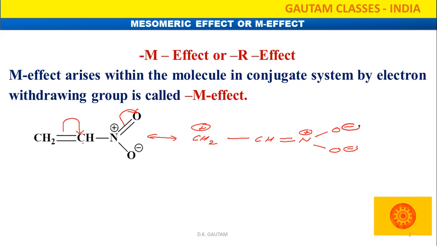Now here both oxygen atoms get the negative charge. Or we can say, look here, because positive and negative charges are already developed, we can also write it as a coordinate bond, with a negative charge here, and we can represent it like that. So the nitrogen and oxygen have a coordinate bond like that. I hope you got the idea.